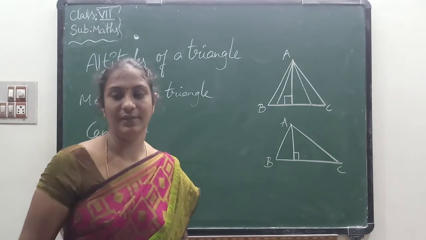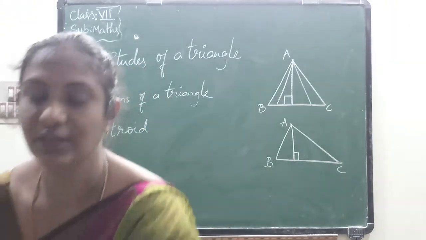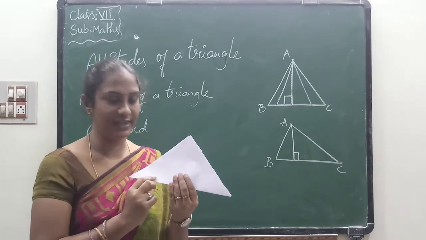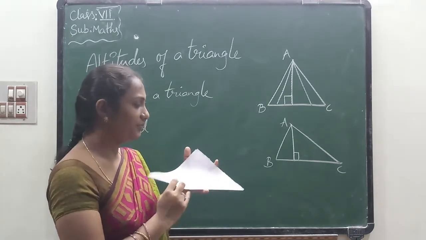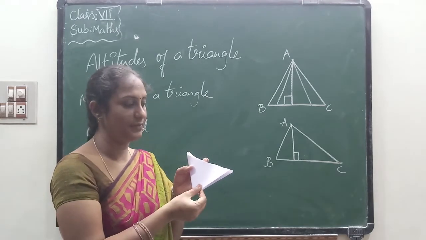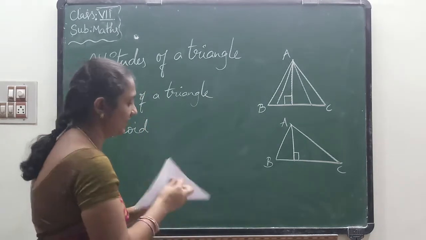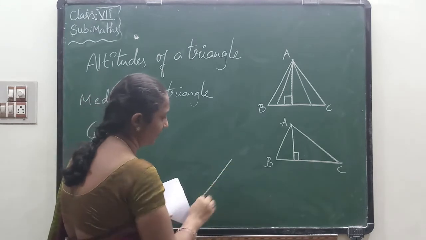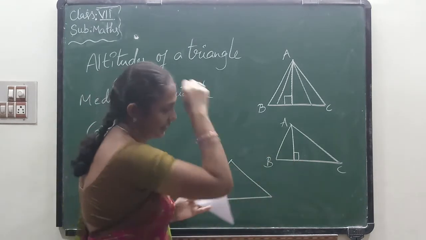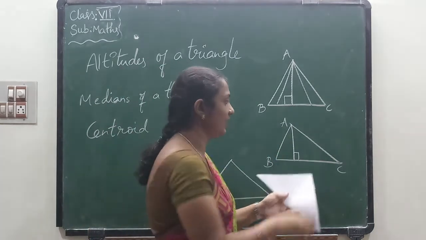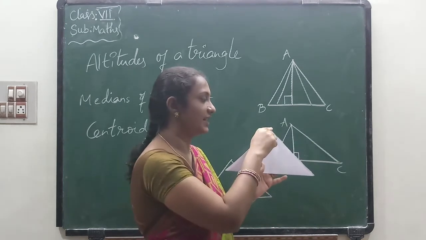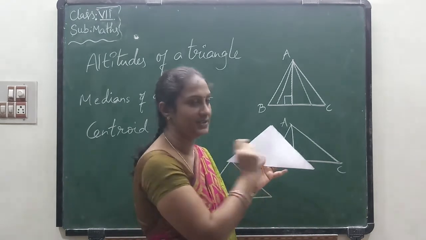Median of a triangle means, now let us take one paper. This is a triangle. Now from vertex A, fold the paper to the vertex. Now see, this is a triangle. For example, if you take this one, this is a triangle. Think of A, B, C for example. This is vertex A, this is vertex B, this is vertex C.